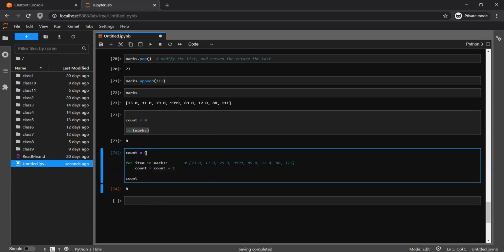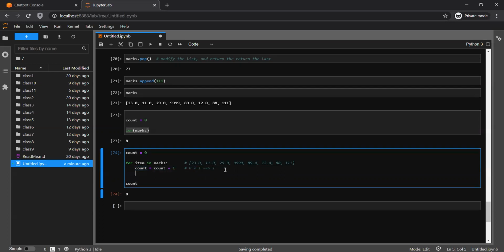The current value of count is 0. In Python, the expression always resolves the right hand side first, and whatever the right hand side output is, it will assign to the left hand side. So the very first time it was 0 plus 1, and then it becomes 1, which is assigned to count. After the first iteration, the count value is 1.